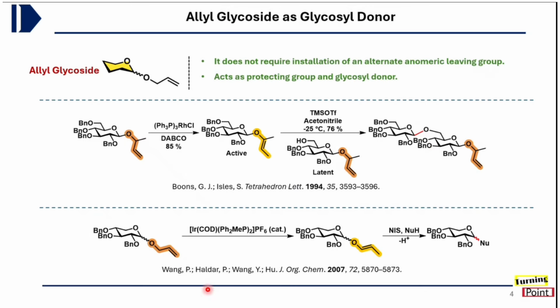And moving further from this, Professor Wang's group has developed this allyl glycoside, and they have used an iridium catalyst to transform it to the vinyl ether moiety again, and it was coupled with the acceptor in the presence of NIS as a promoter. So in all these cases, the metal catalyst has been utilized to transform the allyl glycoside to the corresponding vinyl moiety, which is the active form of glycosyl donor.